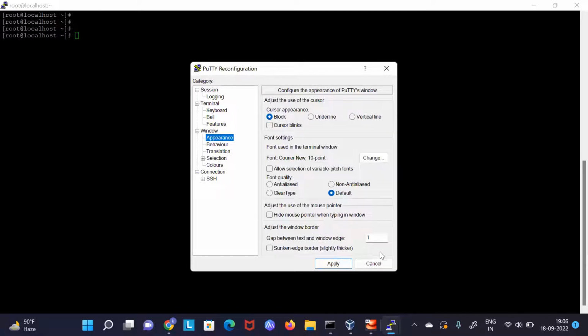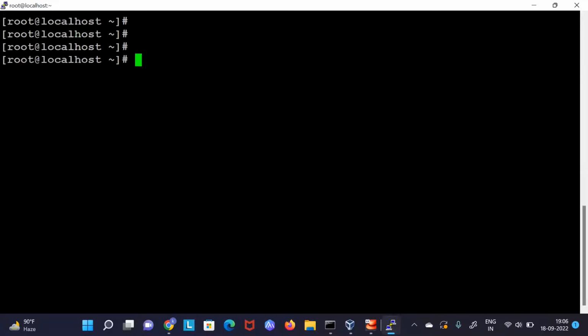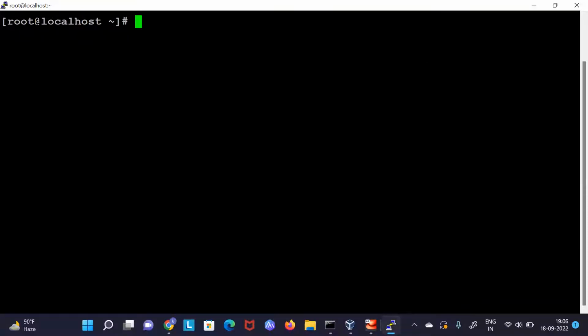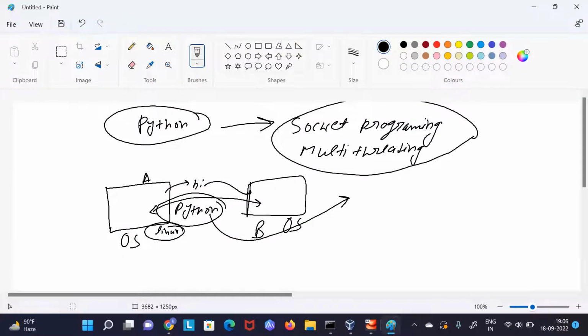Let me increase the appearance for you guys. Let me make it bold with font size 18. Now I hope it will look better. So let's clear our screen. Basically, what we want is from one place we will communicate to another place, right?